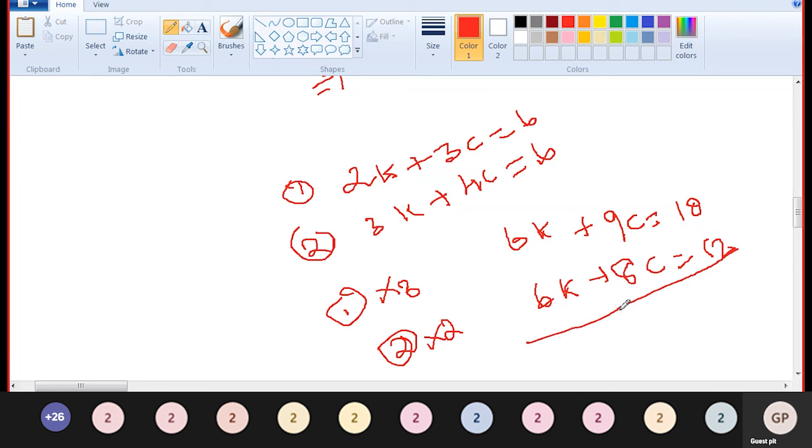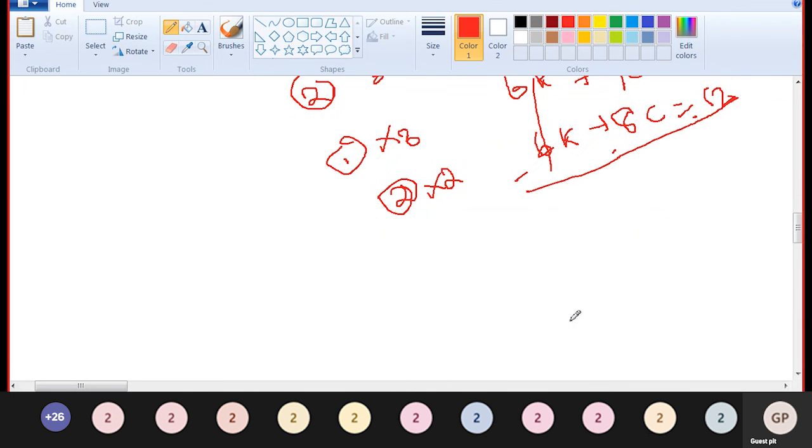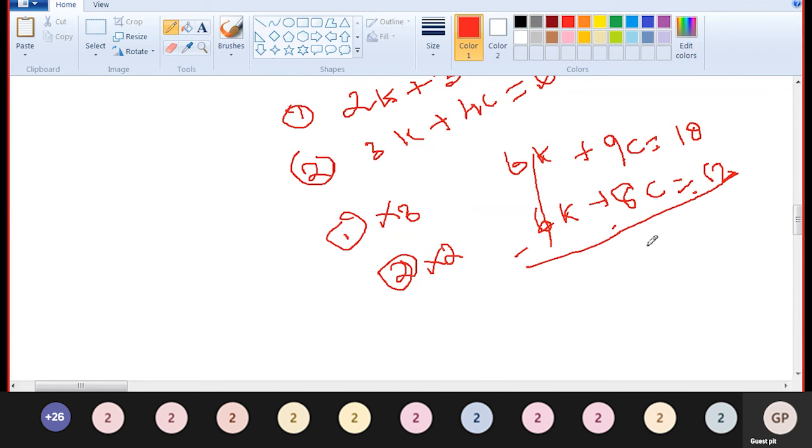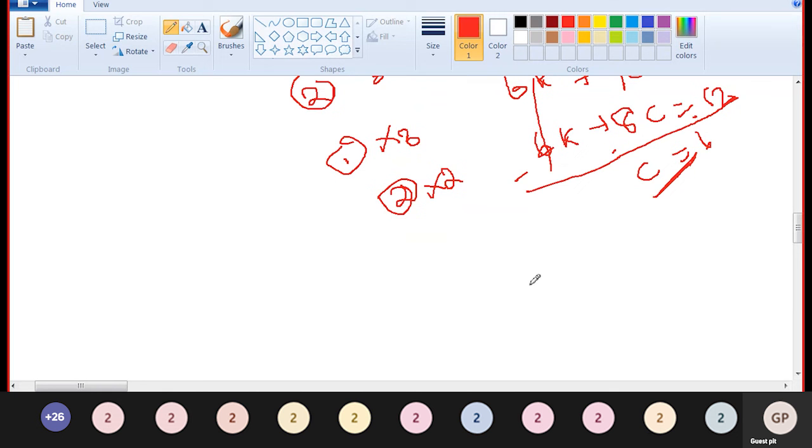Subtract these two equations. 6k cancels, 9 minus 8 gives c, equal to 18 minus 12, which is 6. So c is equal to 6.